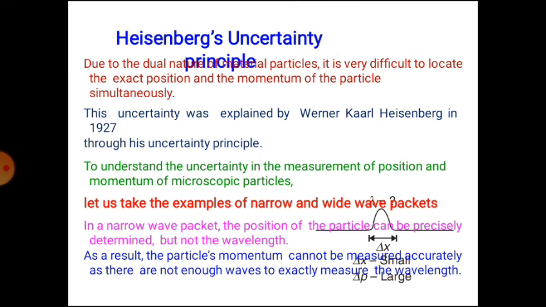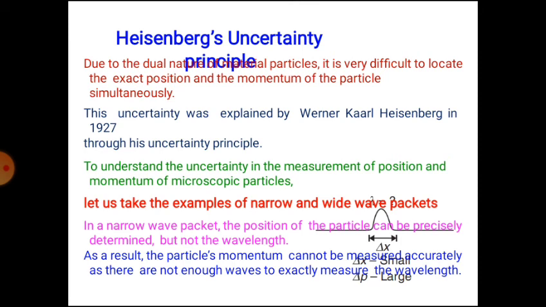Now we discuss the Heisenberg uncertainty principle. It is very difficult to calculate the exact position and momentum of a particle simultaneously. This uncertainty was explained by Werner Karl Heisenberg in 1927 through his Heisenberg uncertainty principle. Let us take examples of narrow and wide wave packets. In a narrow wave packet, the position of the particle can be precisely determined but not the wavelength. As a result, the particle wavelength cannot be measured accurately, as there are not enough waves to measure the wavelength exactly.